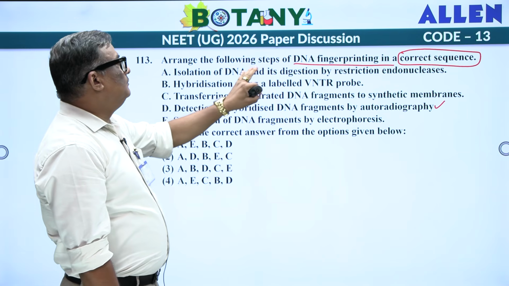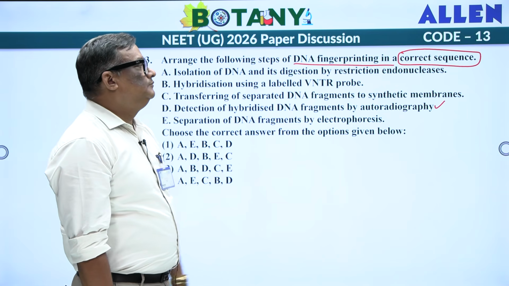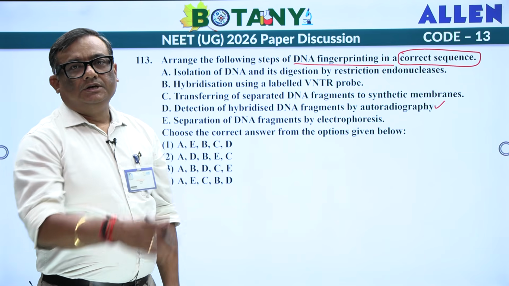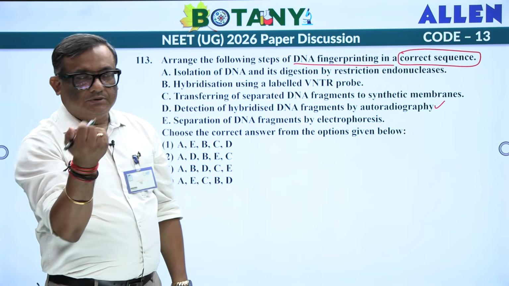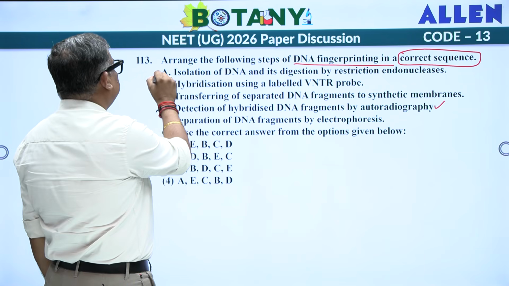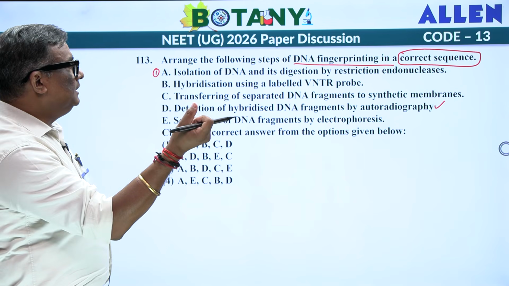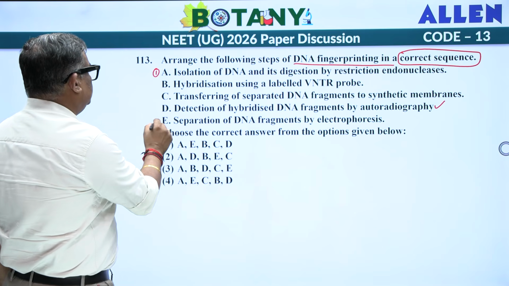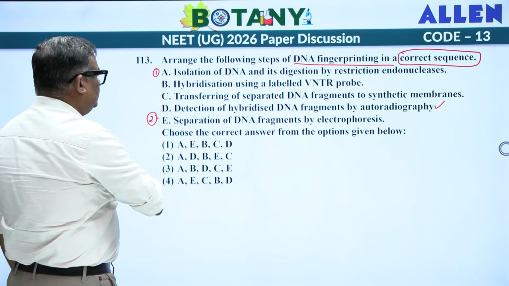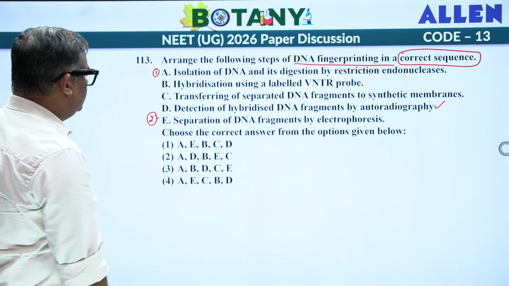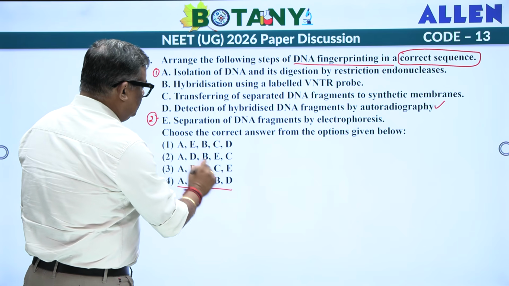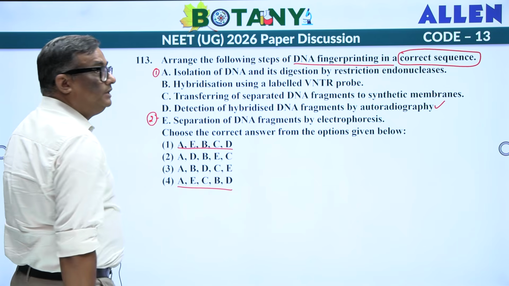Isolation of DNA and its digestion by the restriction endonuclease. You take a cell, you cut the DNA, you isolate it. So, this goes with the first one. Then, once you have got the DNA, what you have to do? You have to separate it by electrophoresis. Second one, A and E. Is there any A and E? Fine. 2 are still forcing us to read again.